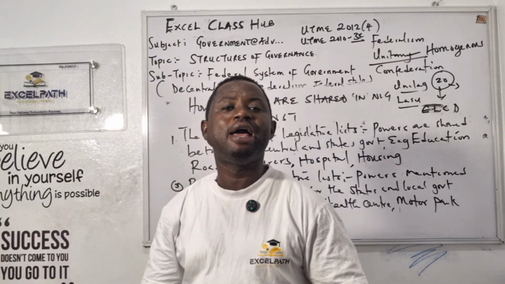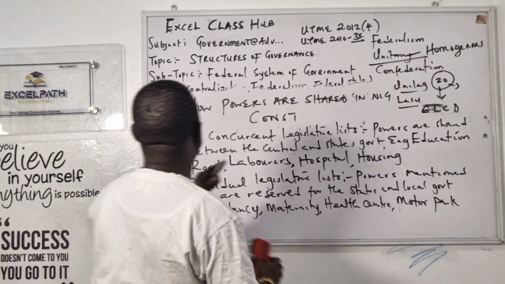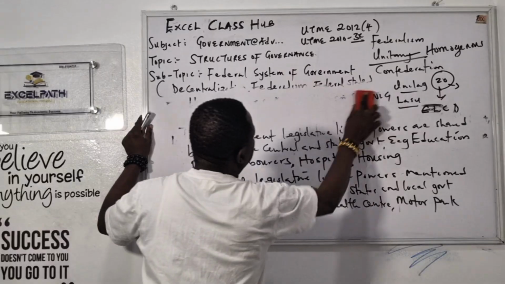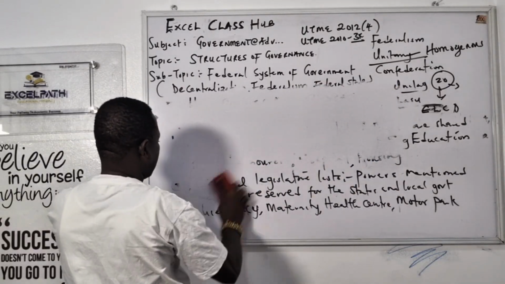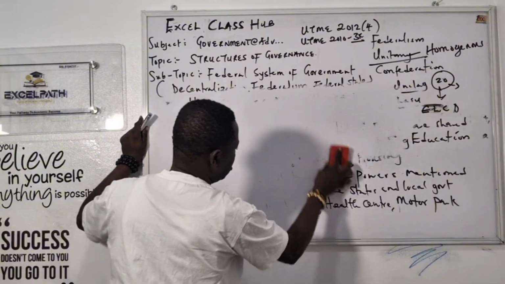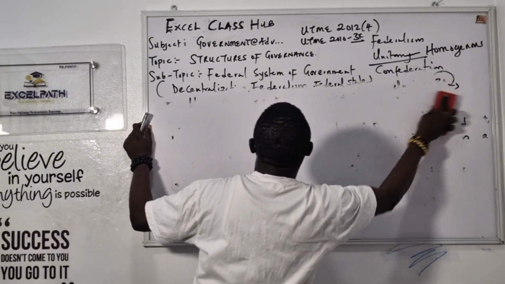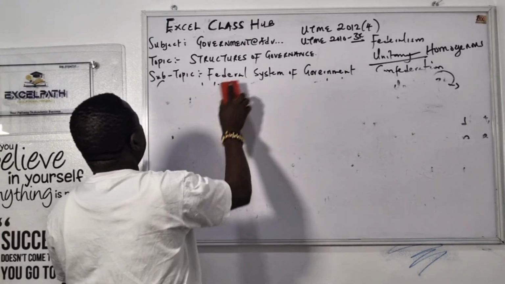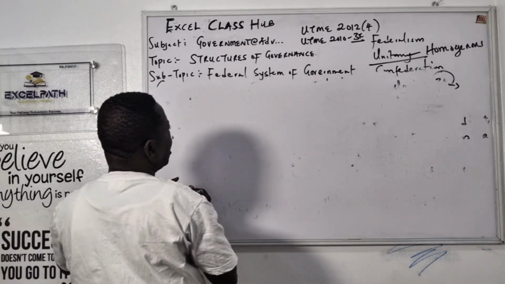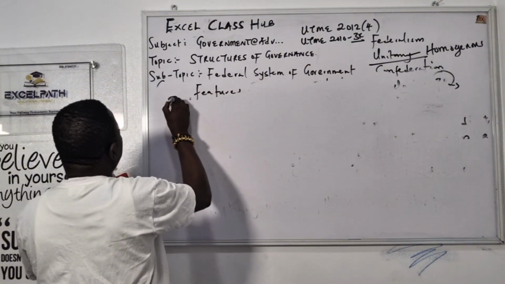What are the major features of federalism? Let me give you. Look at me. What are the features? What is the name for features? Thank you, you are now talking. Attributes. Features of federalism. One of them is what, class?